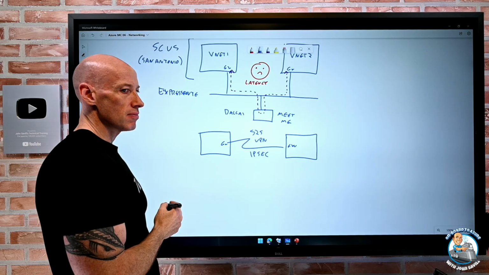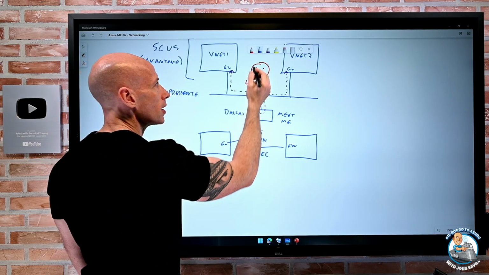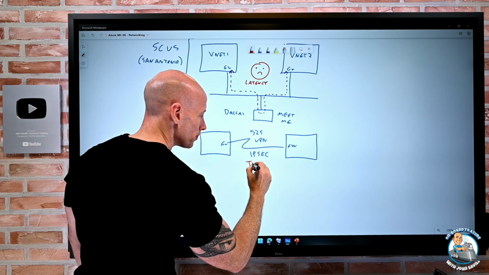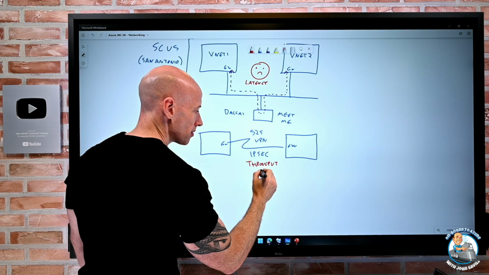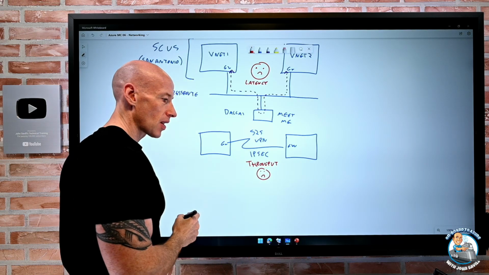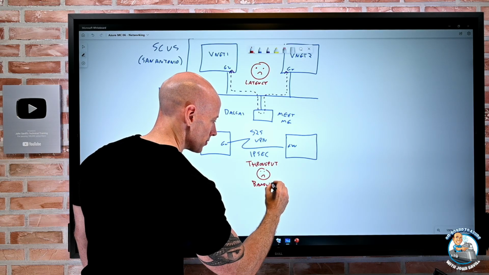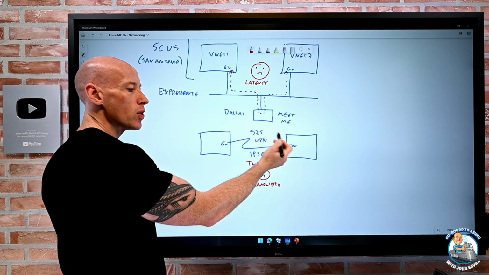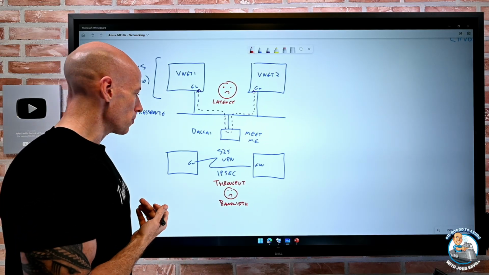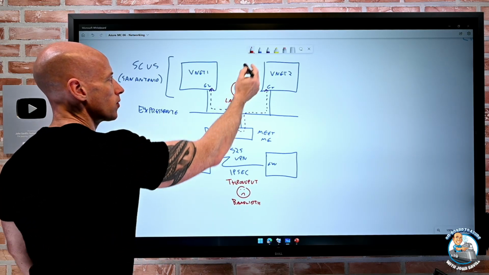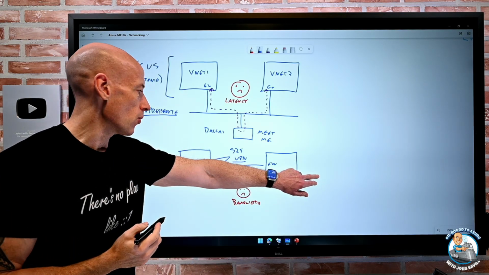IPsec is expensive in terms of computational resources to do the encryption and decryption. So what here is throughput is going to be bad. So this is not that great either. My throughput, the amount of bandwidth, is going to be limited by whatever the SKU of the gateway is, because that's how big its CPUs are. That's how much traffic it can do. So I don't want to do ExpressRoute to connect VNets together. I don't want to do site-to-site VPN to connect virtual networks together.